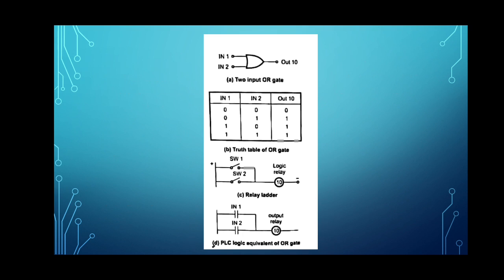When we observe the truth table, we see that when both the inputs are high, the output is high, and if any one input is high, the output will also be high. Only for the state where both the inputs are low, that is 0 0, will the output be low. Here the connections of the switches will be parallel. If any one switch is high, the output will be high.